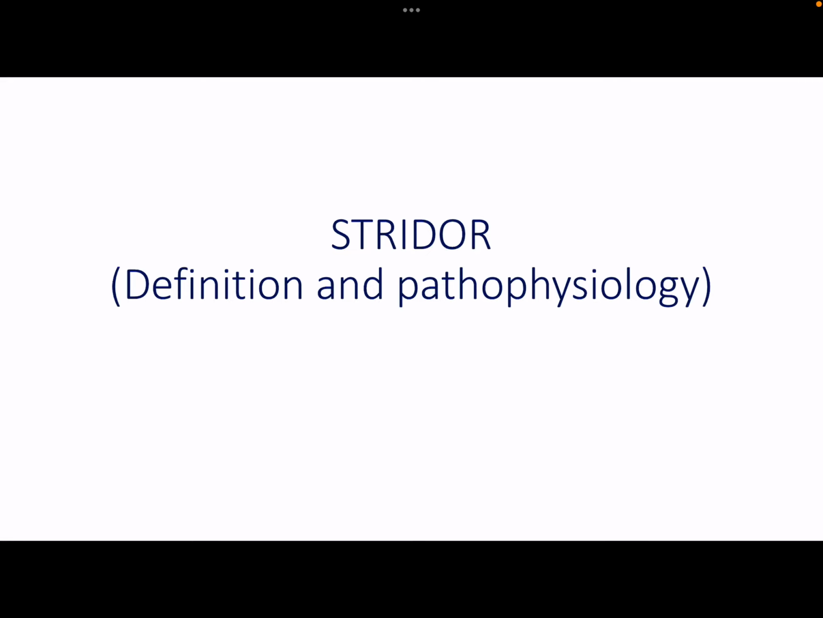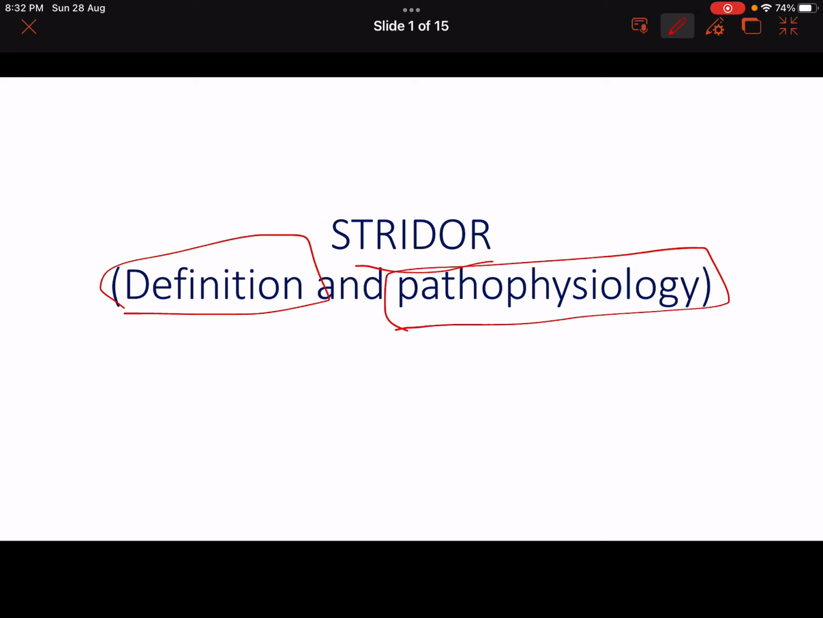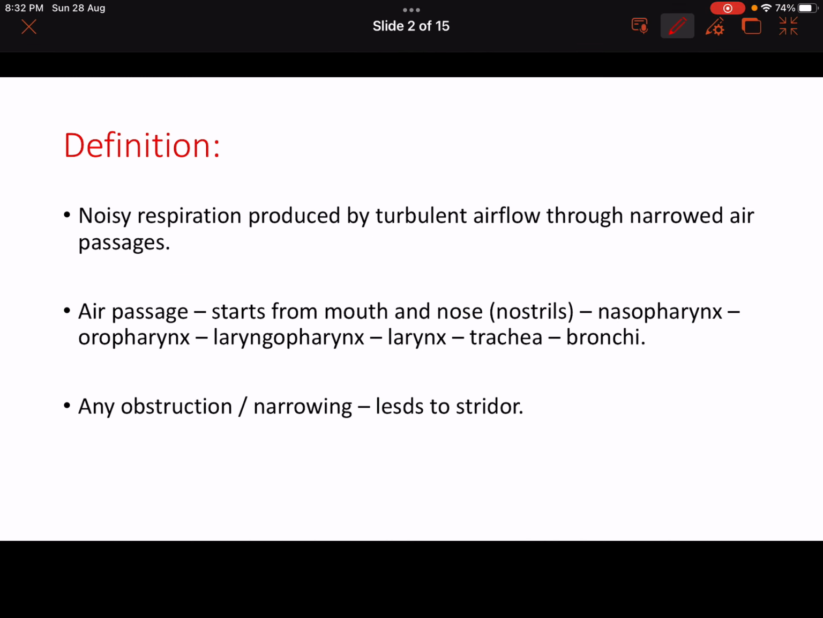In this module we will discuss stridor. So basically we will deal with the definition and pathophysiology of stridor. Okay, so what do you mean by stridor? It is nothing but the noisy respiration which is produced due to turbulent airflow through narrowed air passages.